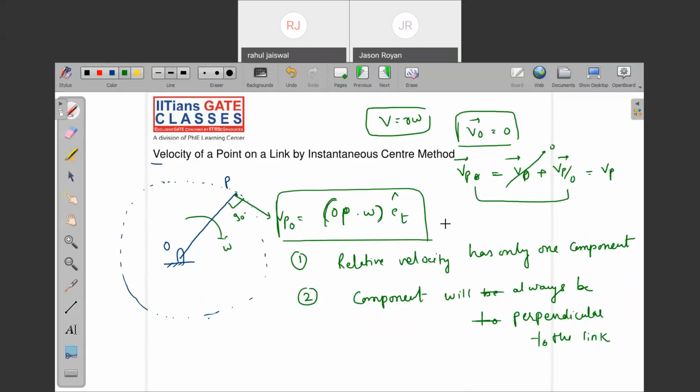Now, what do you understand by instantaneous center of rotation? Velocity to be determined, we can determine by three methods. First is relative velocity method or relative velocity diagram. Second is instantaneous center method. And third is vector method. Are you getting my point? Now, what do you mean by instantaneous center of rotation?